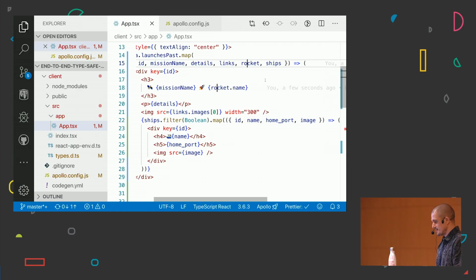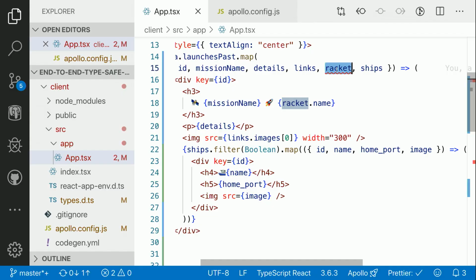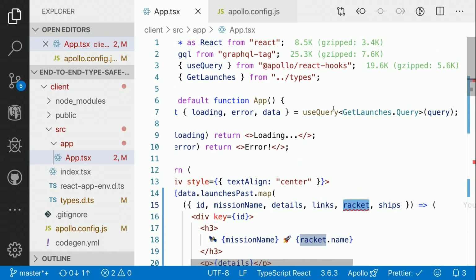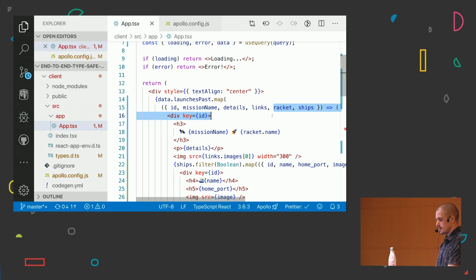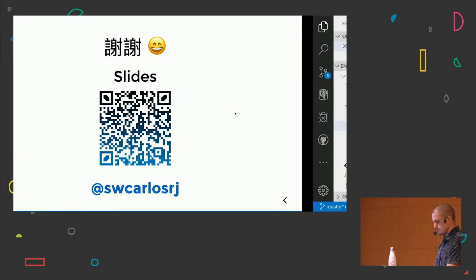Wow, so many questions. So you can see here, if I change it to Rocket, let's say that we miss it and we say Rocket, because of TypeScript we are going to have a runtime check. If we don't have TypeScript, what is going to happen? Sorry if I'm stealing some time from other people. This is going to be fine, but then I go to my client. Where is my client?